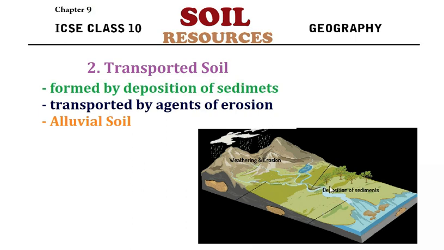In our case, the best example is rivers. Take the case of the journey of rivers. They start flowing from the top of mountains, and on their way they erode the rocks and carry the sediments, which are finally deposited in the plain areas. These types of soils, formed by the deposition of sediments or load, are called transported soil, and the best example that we have is alluvial soil.